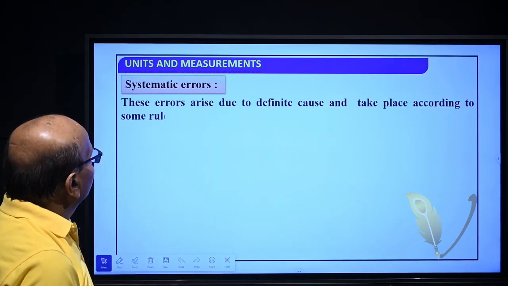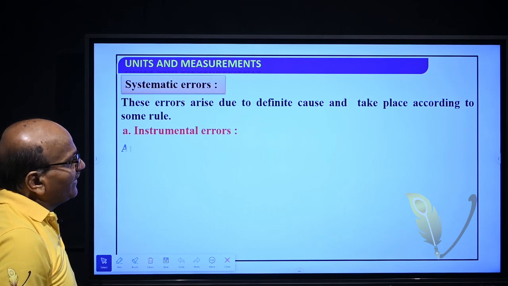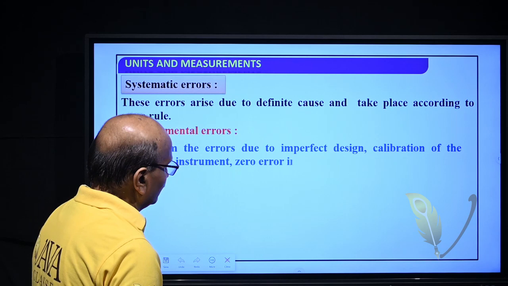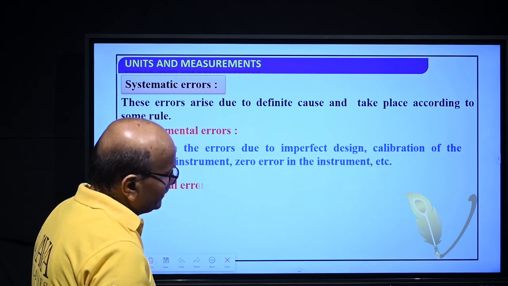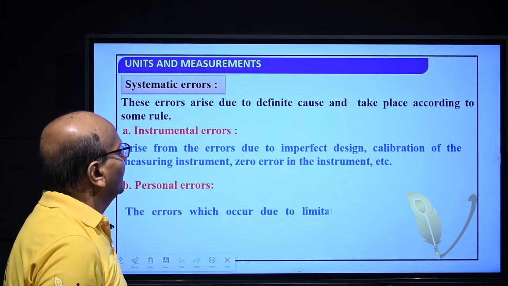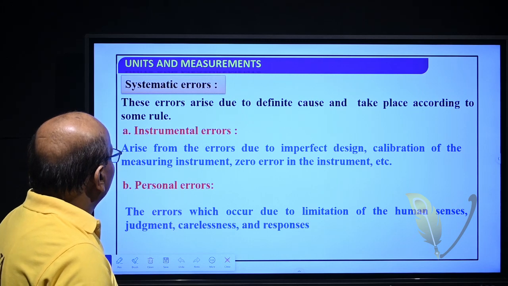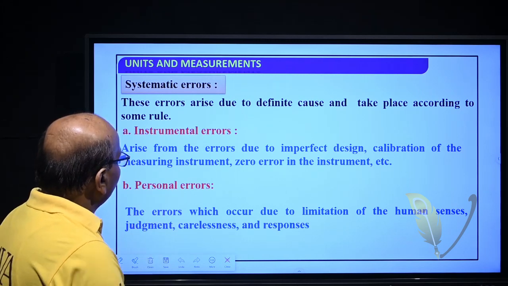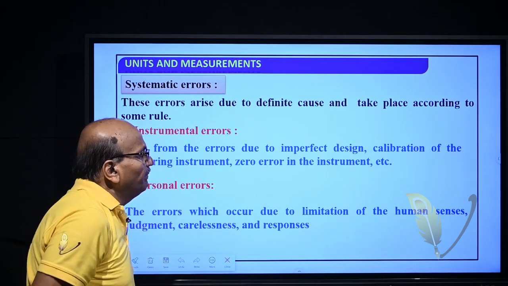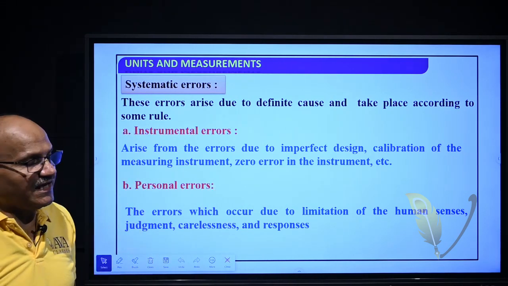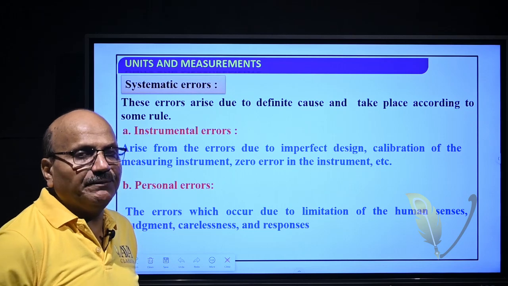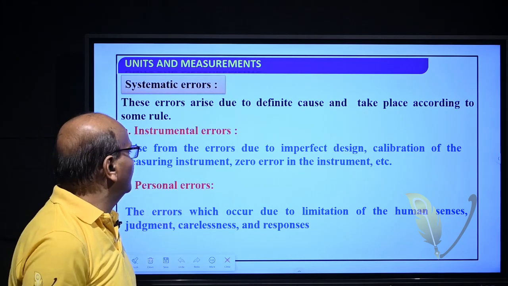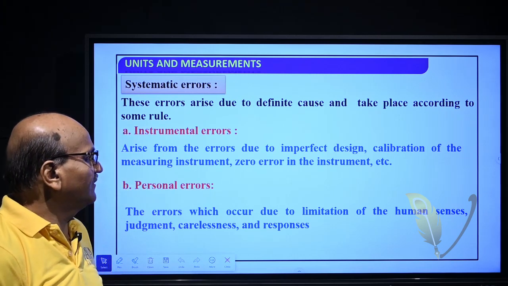Systematic errors. These errors arise due to a definite cause and take place according to some rule. That means it may be positive, negative or any value. So instrumental error first arises from imperfect design of the instrument, or imperfect calibration of the measuring instrument.